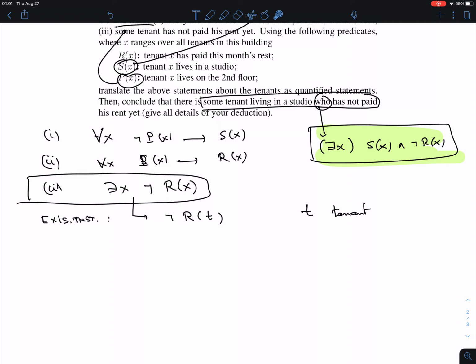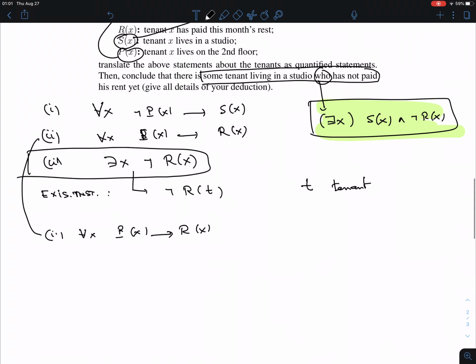modus tollens. But in order to do that, I have to prepare this statement. So let me copy statement 2 again: for all x, P(x) implies R(x). I have to make it into a propositional statement, and I do that by what is called a universal instantiation, meaning I'm going to take x to be that particular tenant T. So for this particular tenant, if P(T), then R(T).